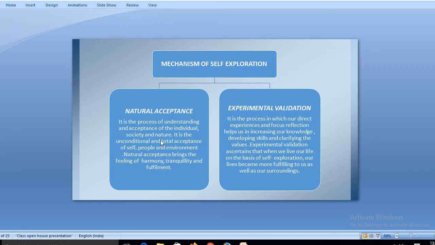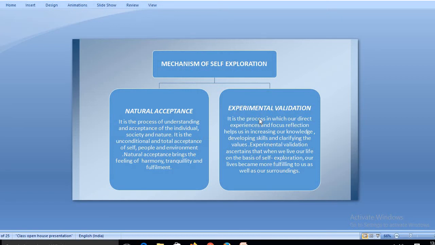Now here it has been written that experiential validation ascertains that when we live our life on the basis of self-exploration, our lives become more fulfilling to us as well as to our surroundings. Experiential validation says the same thing: a person who does things after exploring his own self, who becomes judgmental after exploring oneself, is what experiential validation is all about. So these are the two things. Self-exploration actually consists of two things: one is natural acceptance, the other one is experiential validation.